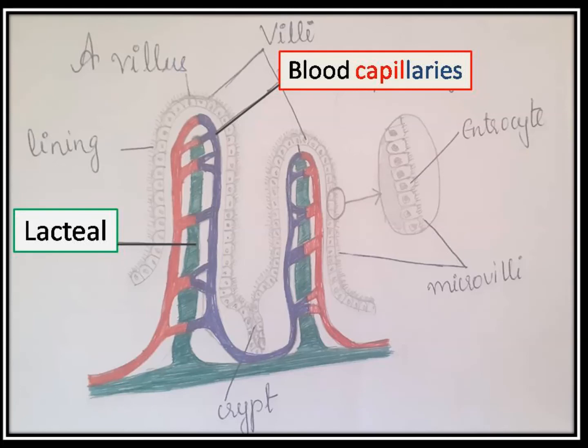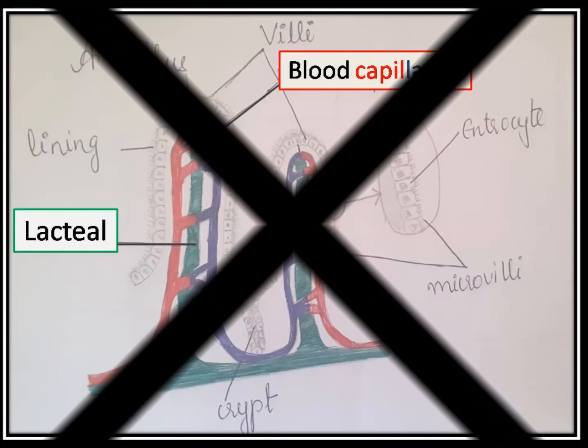That is, the chyle is basically the milky fluid containing fat droplets. So, that is drained into the lymphatic system through the lacteal for further processing and ultimately again drained into the bloodstream. By this, we complete the topic.